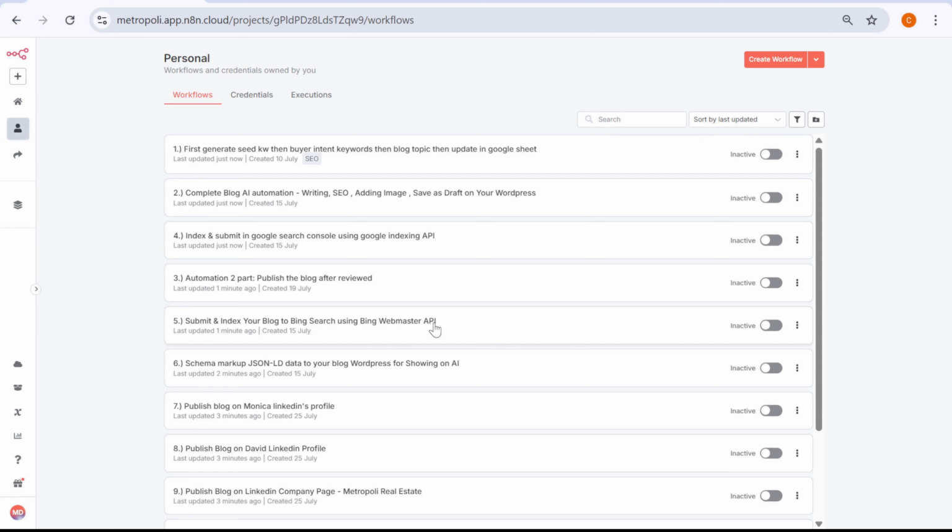The sixth automation is about doing all the things so your blog can show up on various AI tools such as ChatGPT, Perplexity, and so on. So here we are updating the schema markup. These are the code, and it will be placed automatically on the back end of your website. So this is the sixth automation.